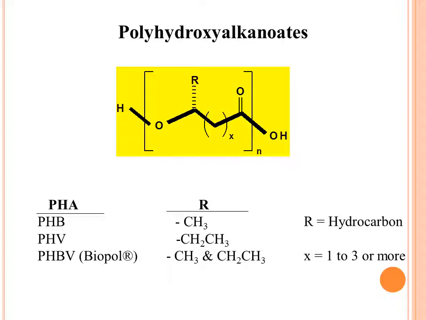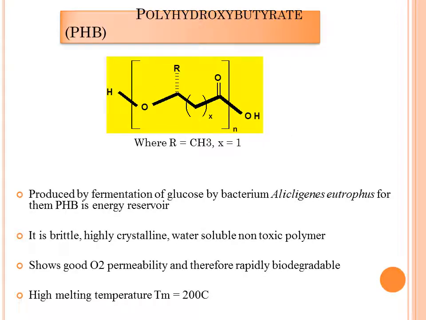The combination of PHB and PHV is nothing but Biopol, its common name, and it is PHBV. So here R is CH2CH3 and CH3 also. Here X can be 1 to 3 or it can be more. Of the polyhydroxy alkanoates, the first one is polyhydroxy butyrate, that is PHB. Polyhydroxy alkanoates have a biodegradable property, but these are synthetically produced. So in the polyhydroxy alkanoate structure here, R is CH3, X is 1.